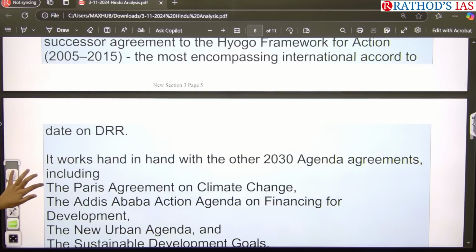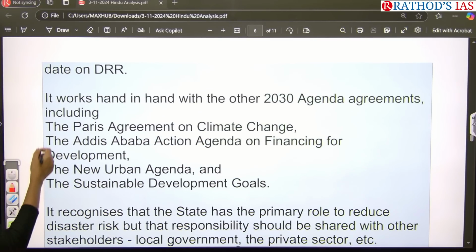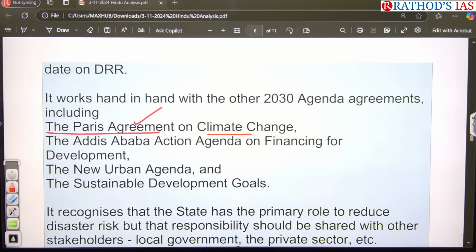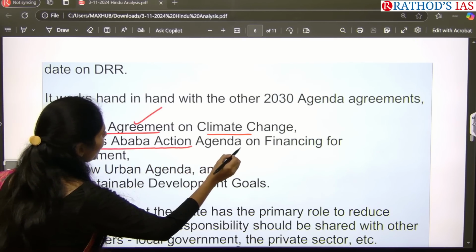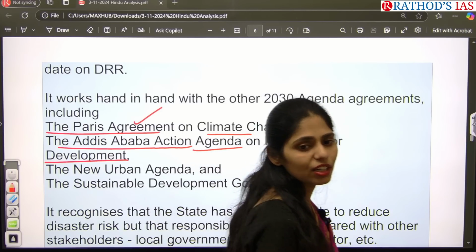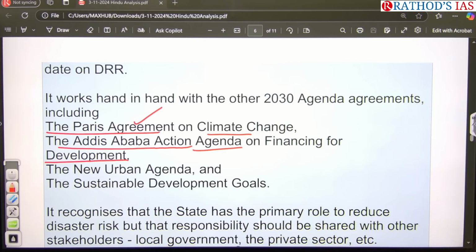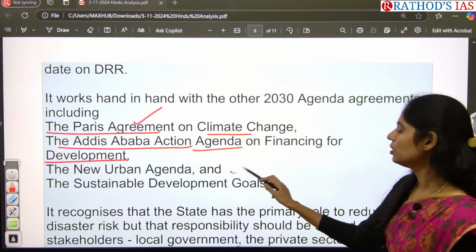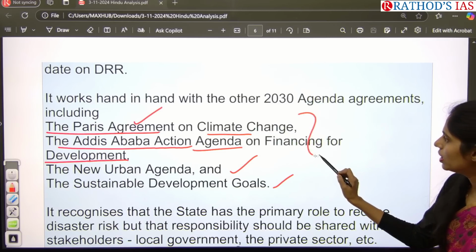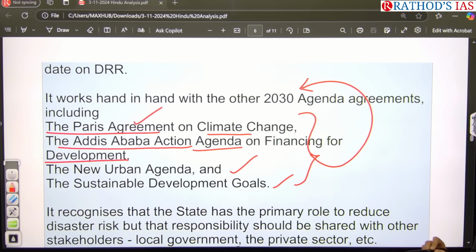And it includes other agreements like the Paris Agreement on Climate Change. What is this Paris Climate Agreement? We have to reduce carbon dioxide emissions. Next, it also includes the Addis Ababa Action Agenda, which focuses on financing for development, like financing of funds from the developed countries to the developing countries for their disaster resilience. They also include the New Urban Agenda, as well as the Sustainable Development Goals. So all these four are included in this 2030 agenda.